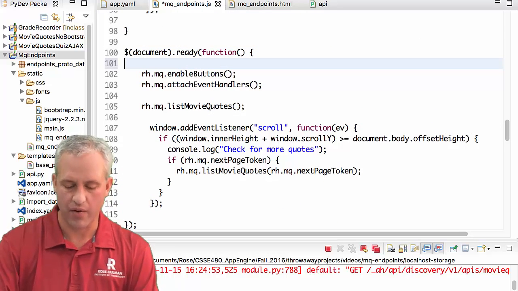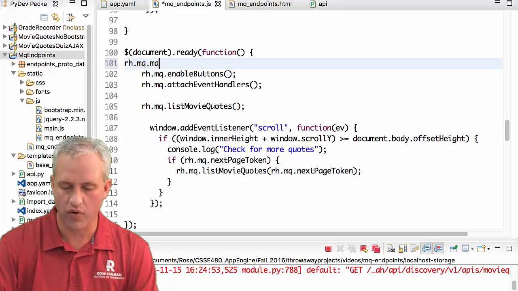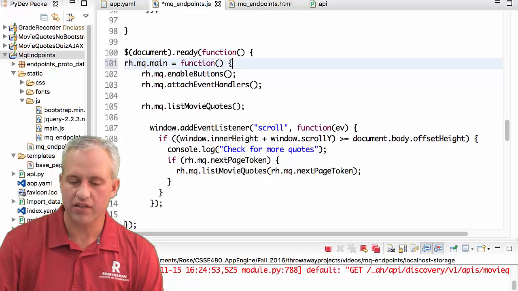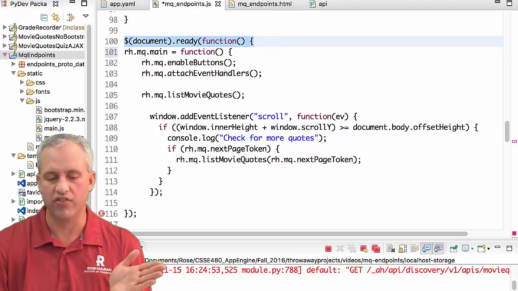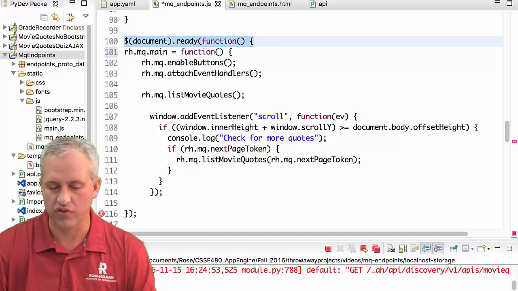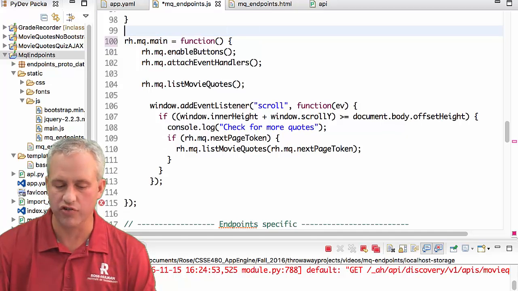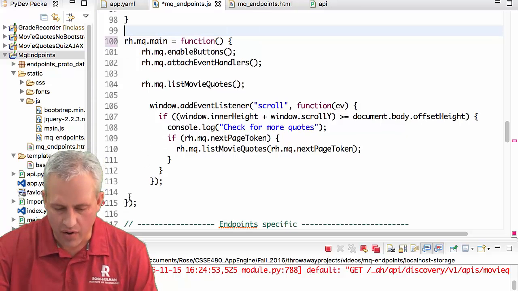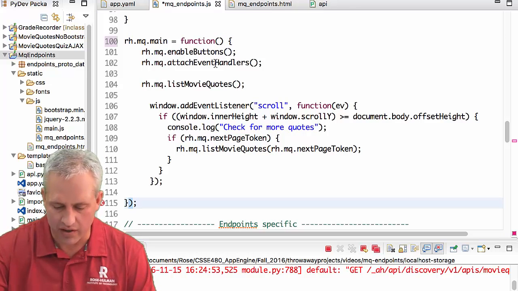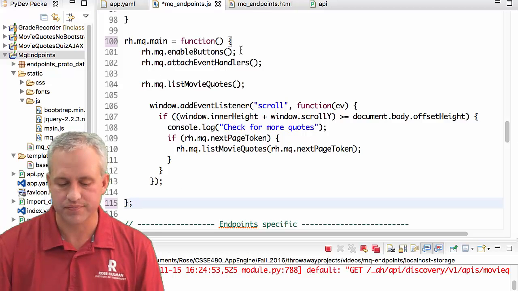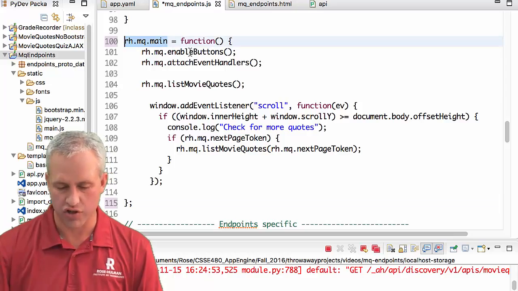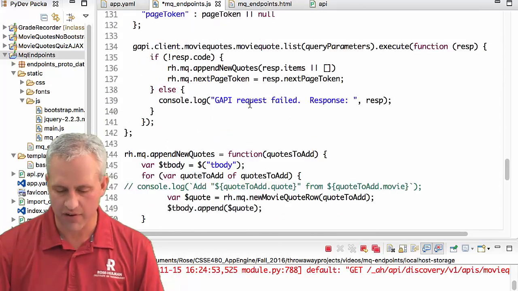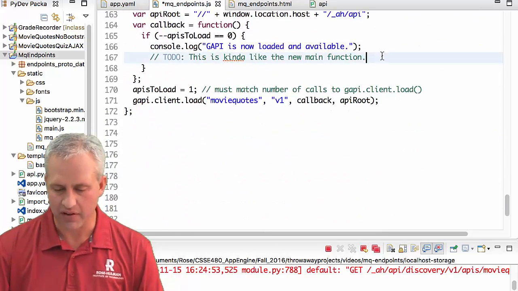So really document.ready is more of just like a main function, right? It turned out that the main function we wanted to call when the document was ready. So we didn't bother to say, hey, this is our main function. We just called it, right? But really this is like a main function. And then, oh, I've got this extra parenthesis down here because of what I deleted, so I've got to get rid of that parenthesis there. So my main function, and when do I want to kick off my main function? I want to kick off my main function only when GAPI has loaded, right?